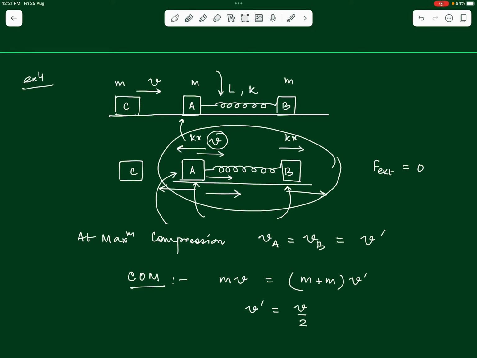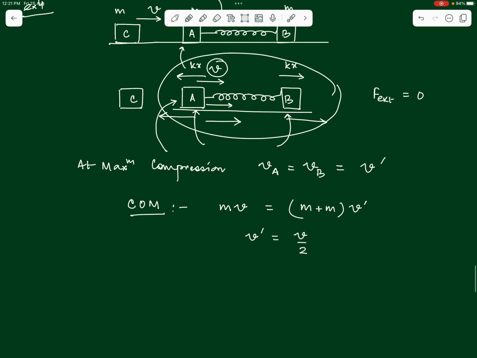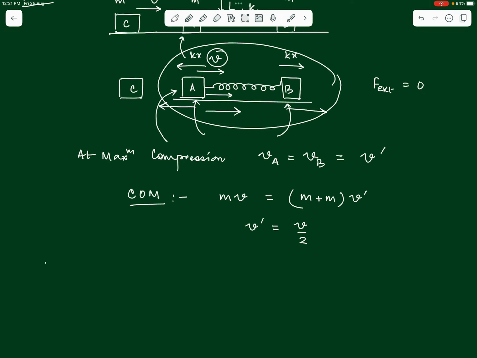Once we get this value of v by 2, now we go one step further and say that since the only force acting here in this system is a spring force, and spring force is a conservative force, we can conserve the total energy of this system at any point in time, and by doing that we can get the compression of the spring now. So, by using conservation of energy between the initial state, meaning the state when the block A acquired a velocity of v, the spring was in its natural length at that time and the block B was at rest.